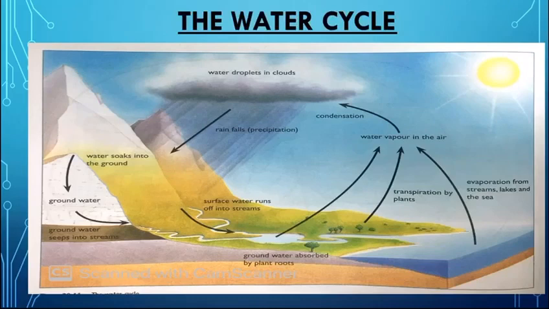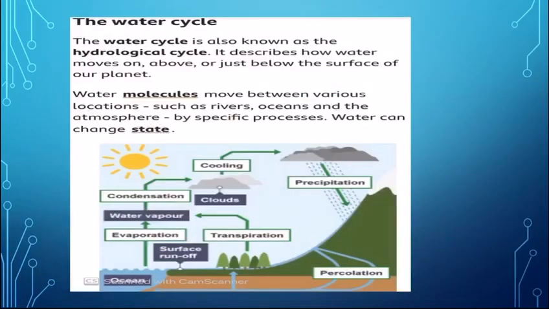Now come to the water cycle. We have been discussing it from, I think, grade 5. Water flows in the form of oceans, lakes, rivers, streams, seas, etc., from where the water evaporates into the air, and then water is transpired by the plants into the air also. All this water is then condensed in a process called condensation and forms water droplets in the clouds, which then fall down as rainfall and flow into rivers, streams, lakes, etc., and continue the cycle.